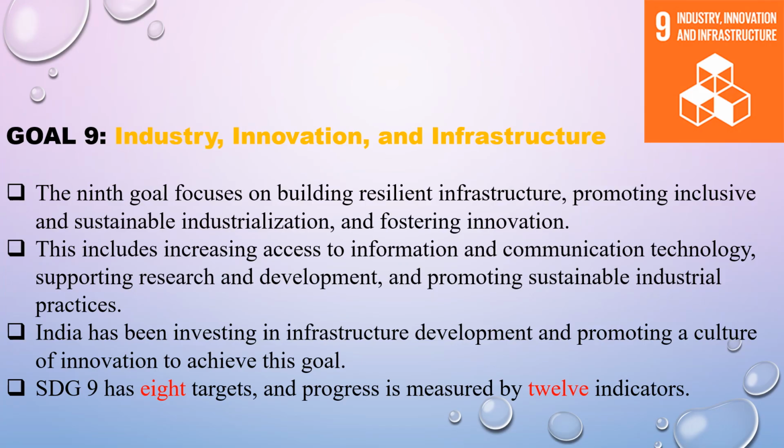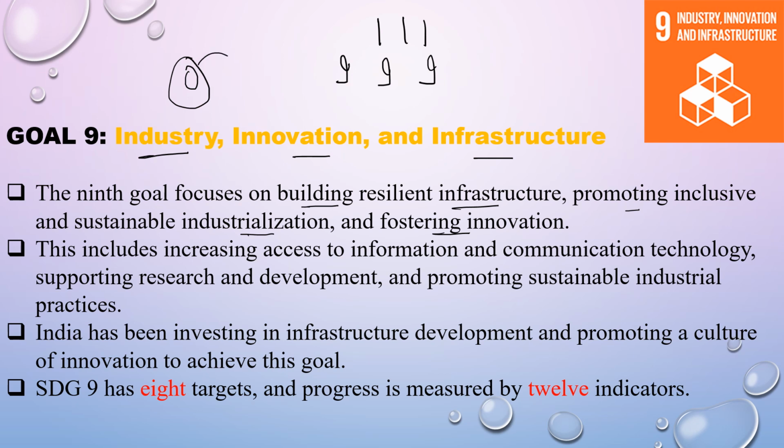Now comes the ninth goal, that is industry, innovation, and infrastructure. It focuses on building resilient infrastructure, promoting inclusive and sustainable industrialization, and fostering innovation. That is 3 I's, which include industry, innovation, and infrastructure. That is, industry should be there with innovation, and infrastructure should be developed.